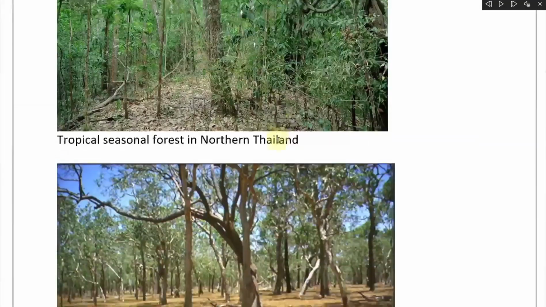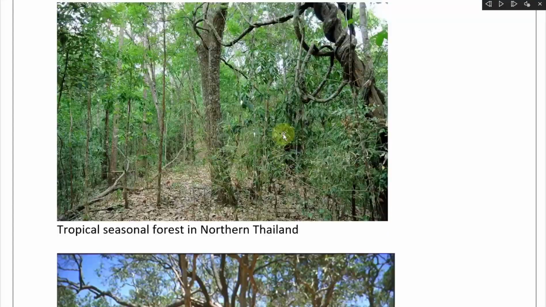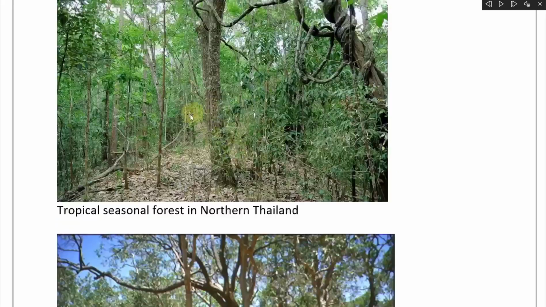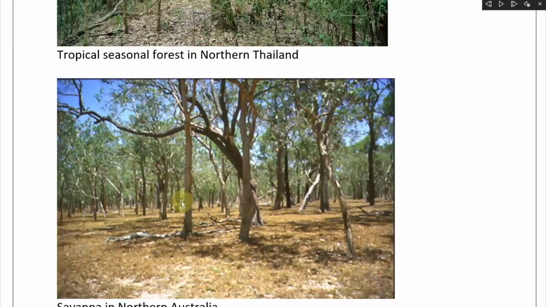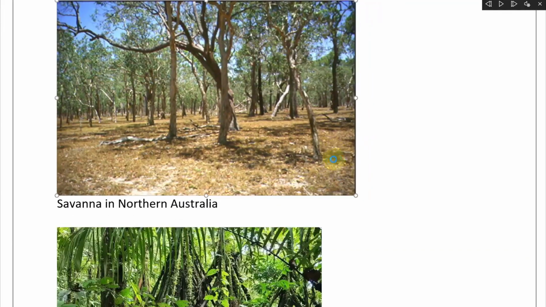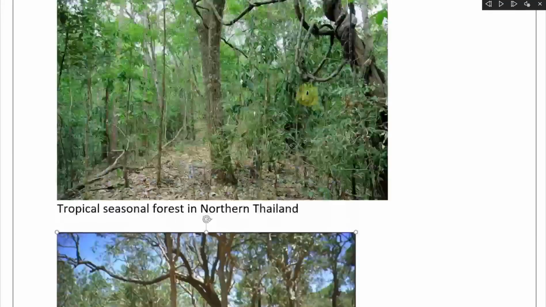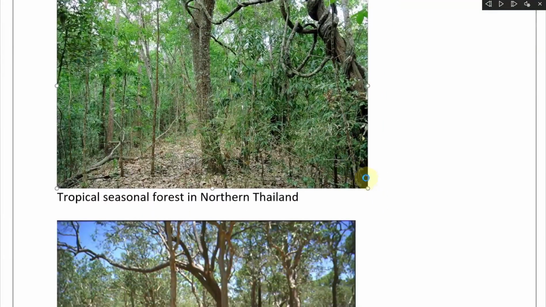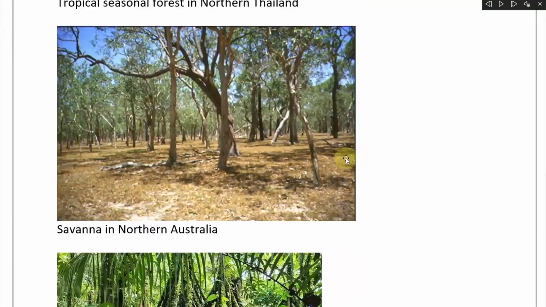All right. So here's a tropical seasonal forest. So there's more precipitation. There's less in this one, savanna, Northern Australia. You can tell there's a higher precipitation. Look at the bottom there. This one is less here. And yeah, less vegetation, less rain, etc. And let's make this a bit smaller. All right. Next setup is over here.